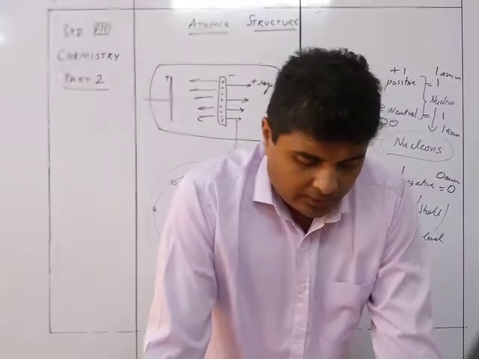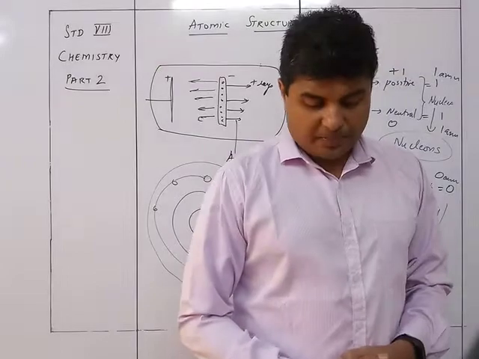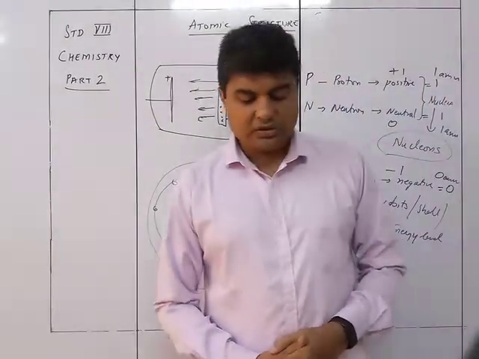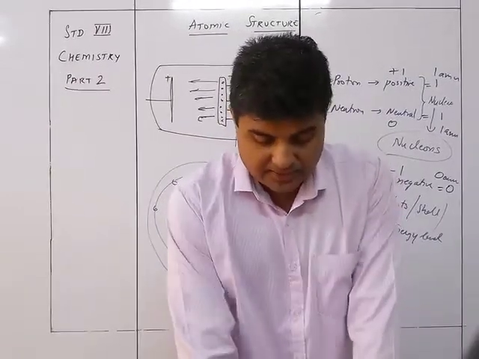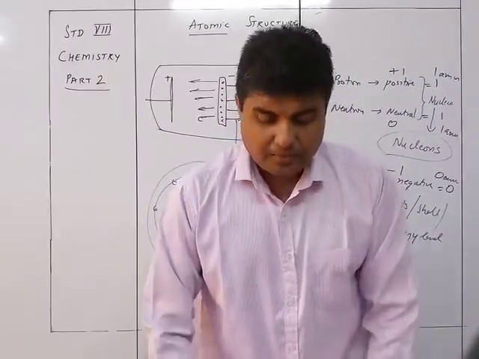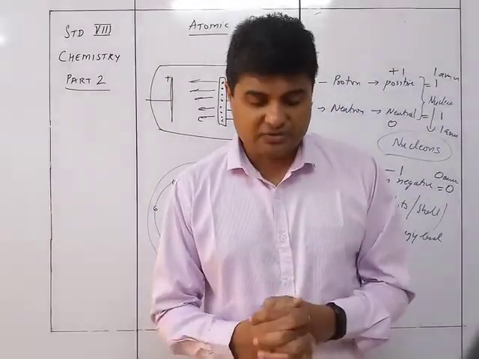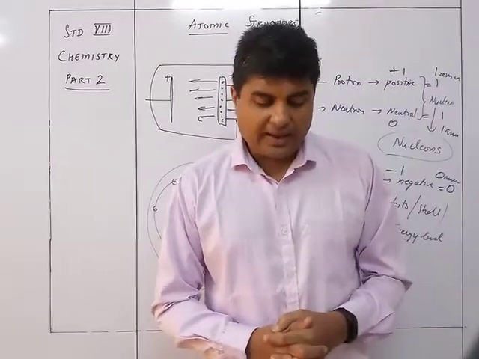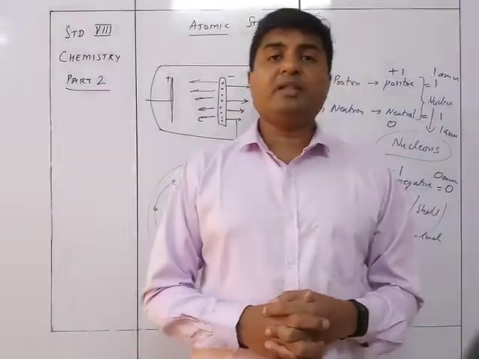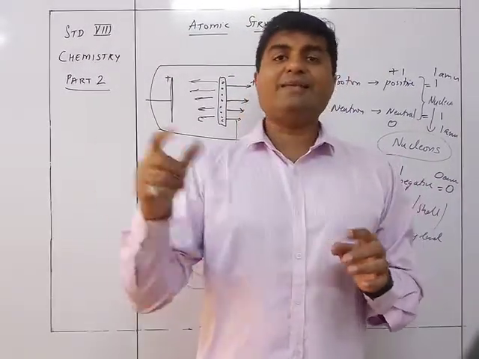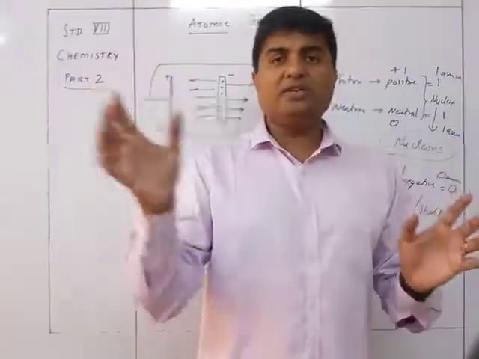Now, just for your information, there is some short thing about the periodic table. The periodic table was given by many scientists together, but as such we can consider that Mendeleev was the one who gave the proper periodic table for the first time in 1869. The periodic table is made in such a way that the atoms are arranged in a particular order.